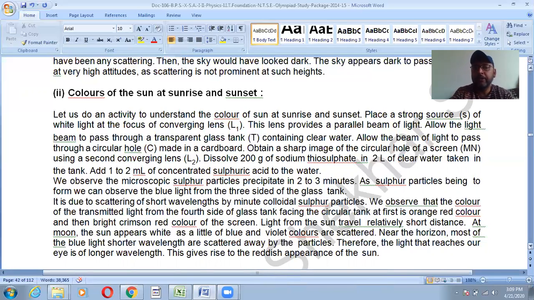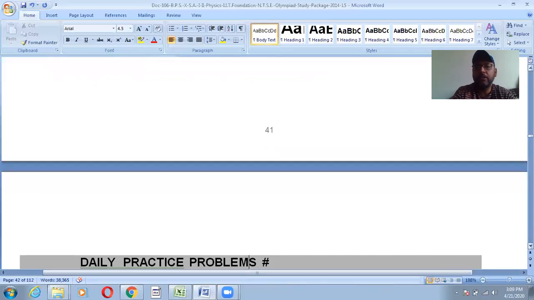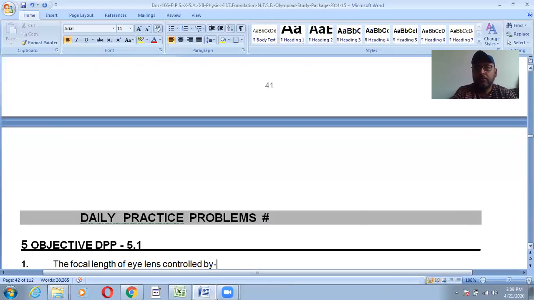But near the horizon, most of the blue light of shorter wavelength is scattered away by the particles. Therefore, the light that reaches our eye is of longer wavelength. And which color has the longer wavelength? Red. That's why the sun appears reddish during sunset or sunrise. So that is all.